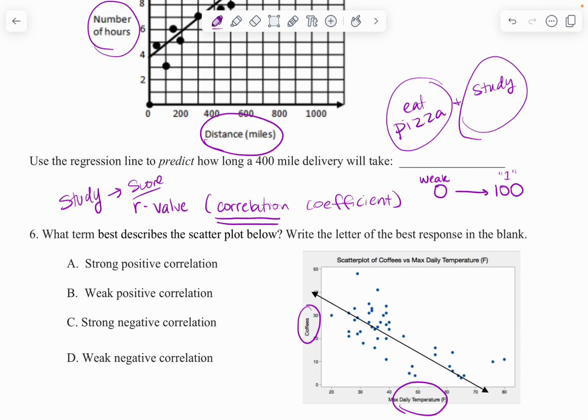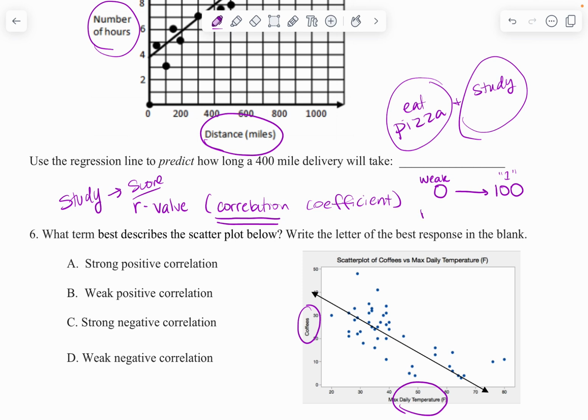How many siblings you have and, I don't know, I have no idea. Pick something, Grace. How many pairs of jeans you own. Okay. I don't know why I picked that. I don't think there's any relationship between how many siblings you have and how many pairs of jeans you own.